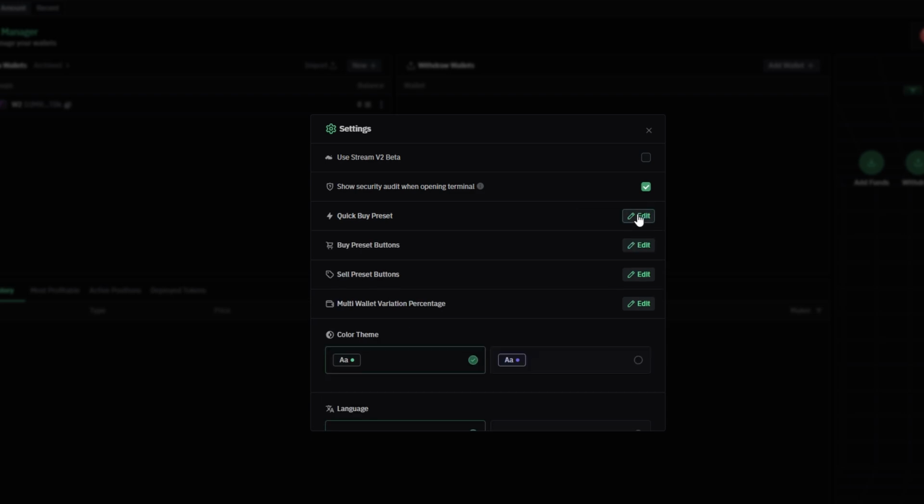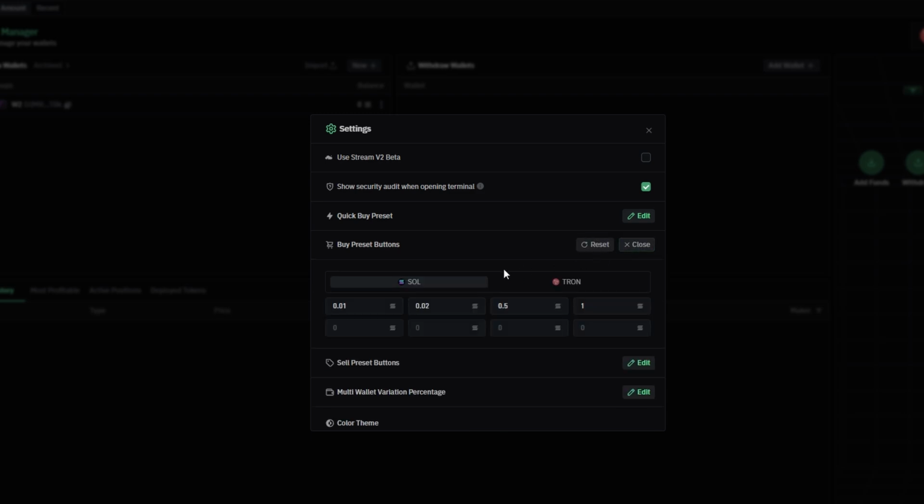Below that, you'll see buy presets and sell presets. These allow you to set up different amounts for buying and selling tokens. You can customize this to whatever suits your trading style, whether you're working with small amounts or larger ones.